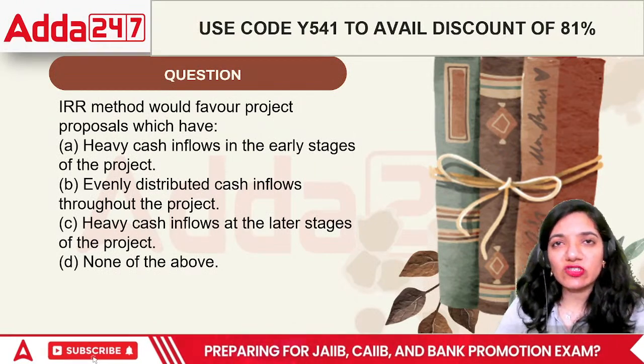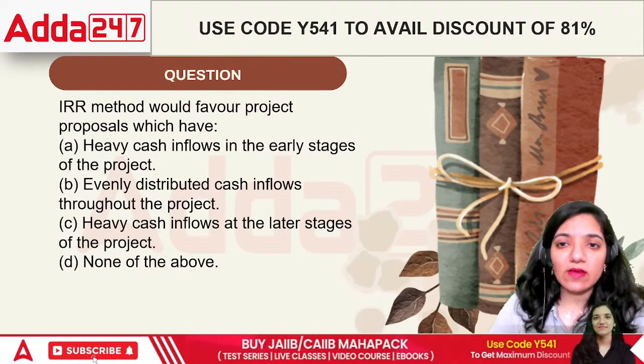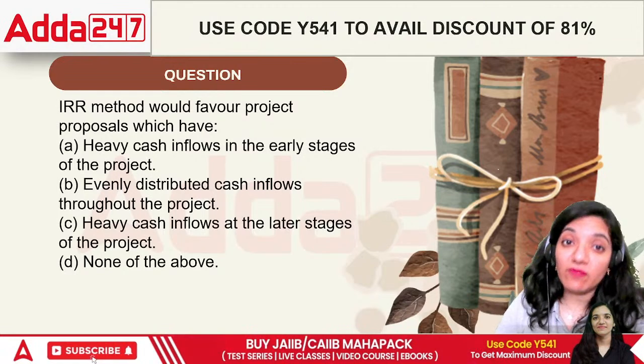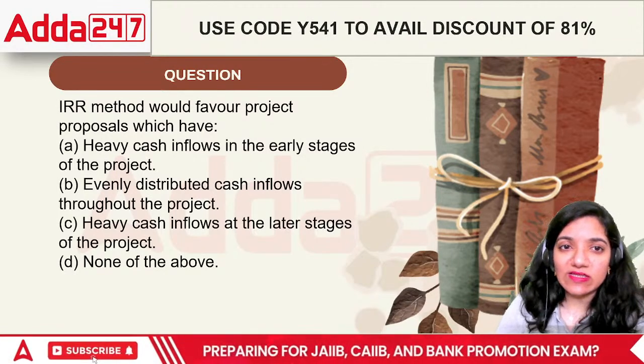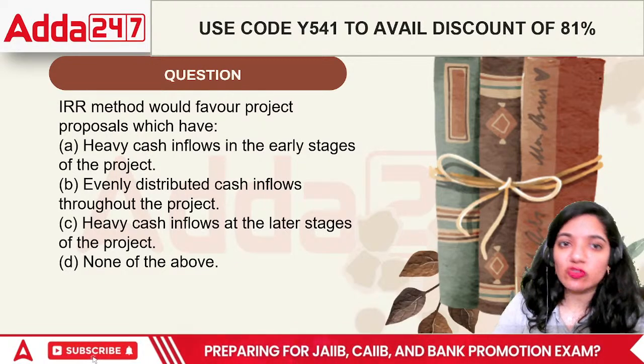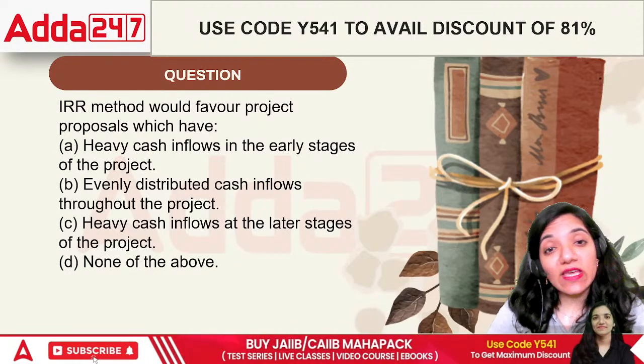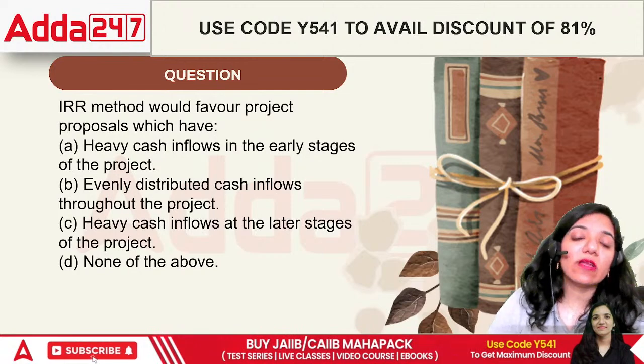This question relates to module B, right? It says that IRR would favor project proposals which have heavy cash inflows in the early stages, evenly distributed cash inflows throughout the project, or heavy cash inflows in the later period, or none of the above.